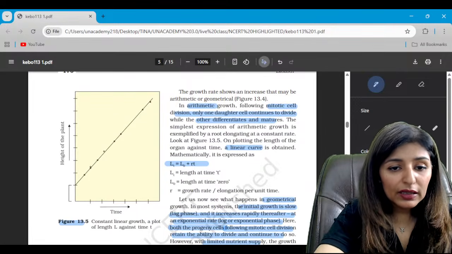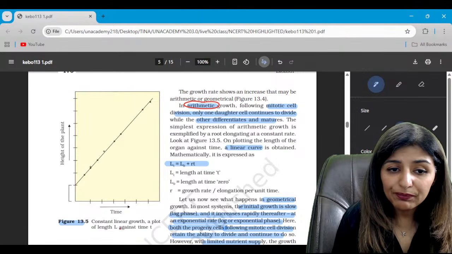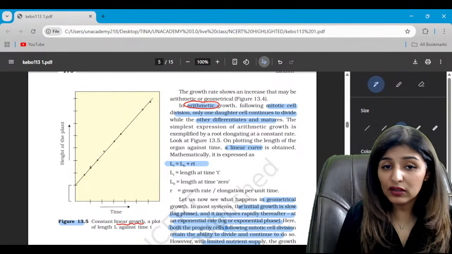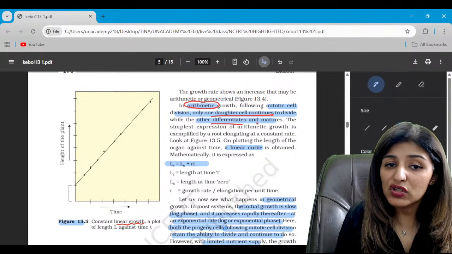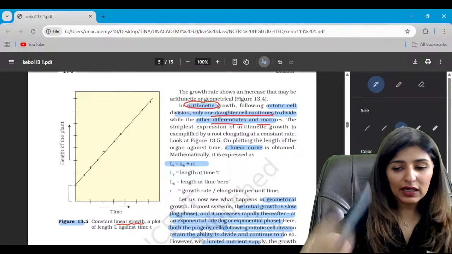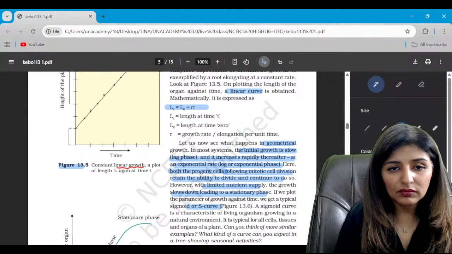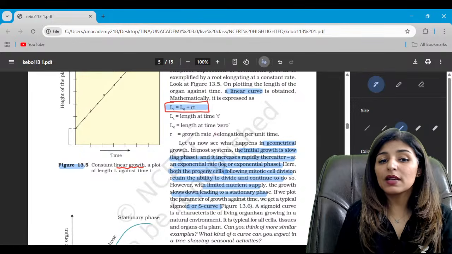Now see, the linear growth, that is the arithmetic growth. Arithmetic growth shows it is a constant linear growth when only one cell continues to divide and the other differentiates and matures. Is that clear? So we see a gradual increase in the number of cells. And what is the formula? Lt is equal to L naught plus rt.